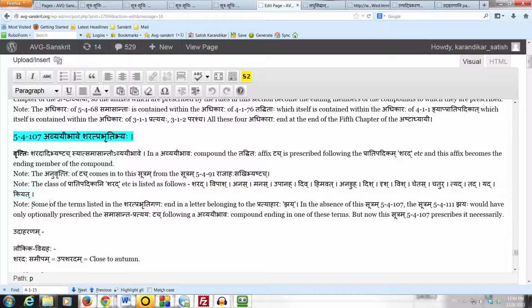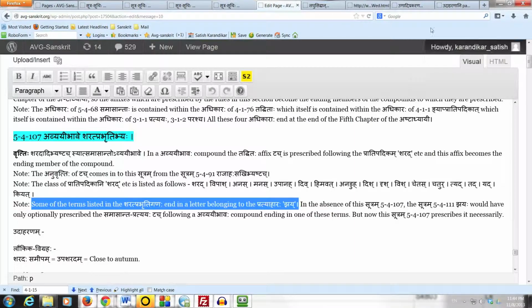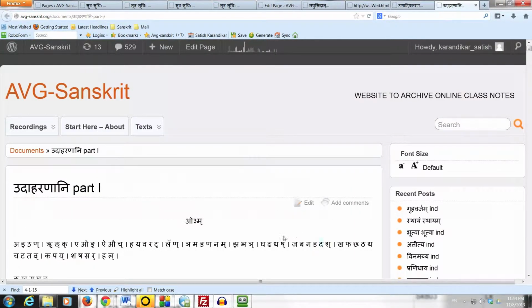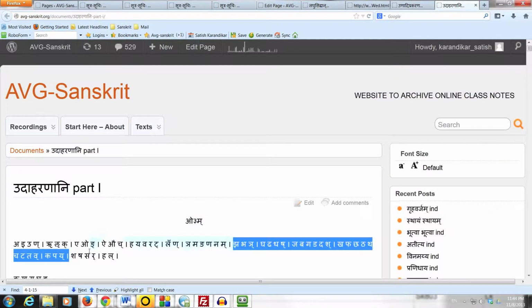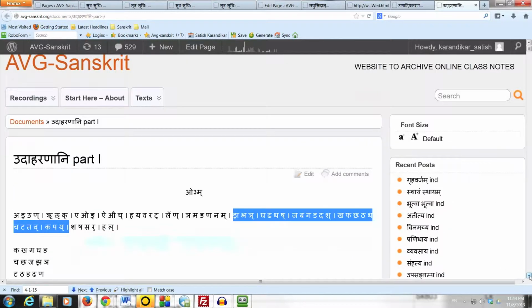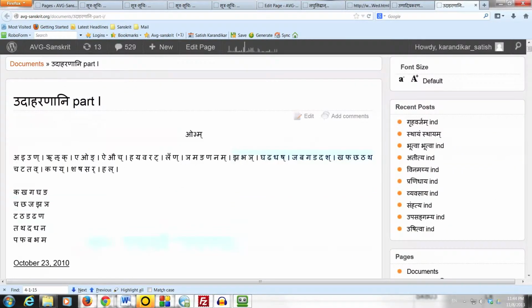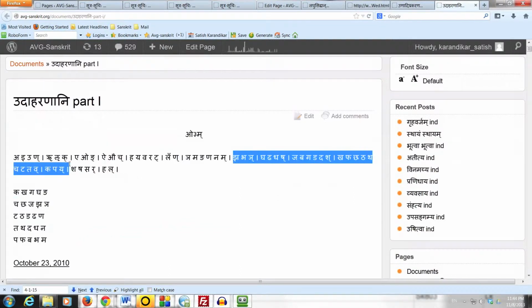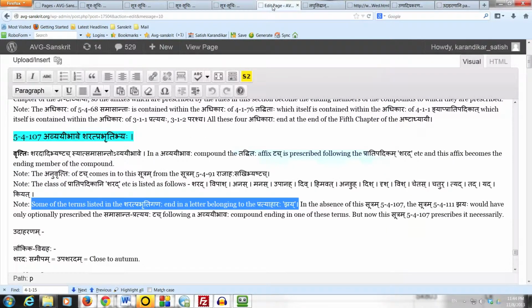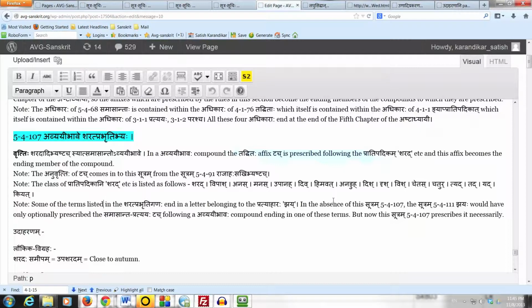The next note says that some of the terms listed in the Sharad Prabhriti Ganaha end in a letter belonging to the Pratyahara Jai. Pratyahara Jai, of course, starts from Ja, Ba, Ga, Da, Da, and so on all the way to Ka, Pa, Ya. So the Pratyahara Jai contains the first 4 letters of each Vargaha: the Ka Vargaha, Cha Vargaha, Ta Vargaha, Ta Vargaha, and Pa Vargaha. So the Pratyahara Jai has a total of 20 letters, 4 times 5. The very first term in this Ganaha, Sharad, itself ends in a letter of the Jai Pratyahara. The letter Da is of course a part of the Pratyahara Jai.